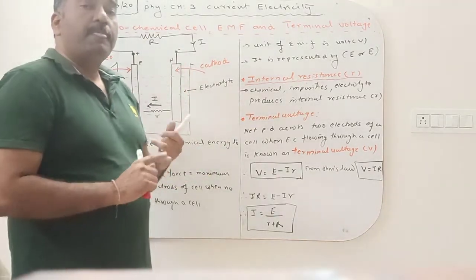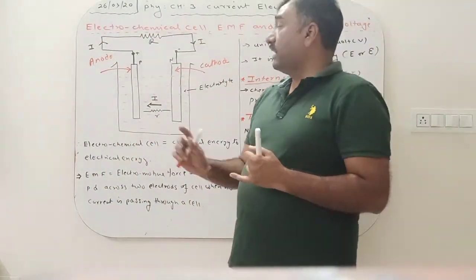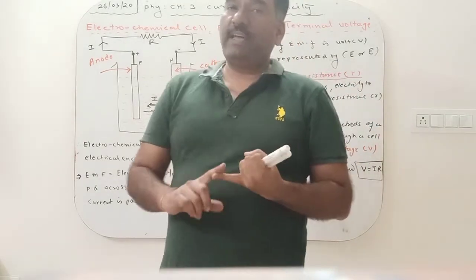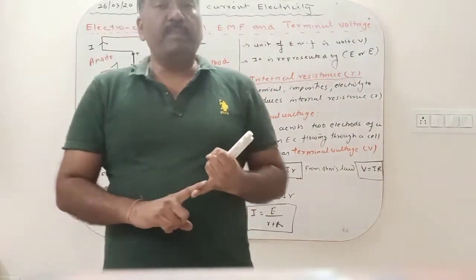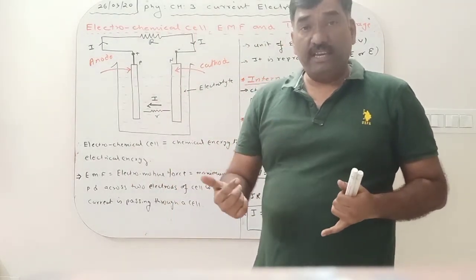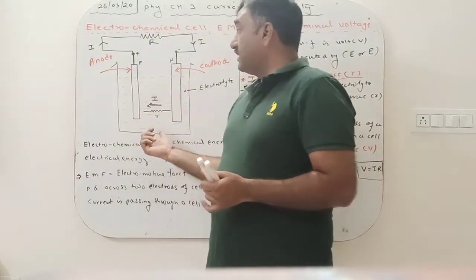Again I am repeating, what is an electrochemical cell? An electrochemical cell is a device which is used to convert chemical energy into electrical energy. There are two types of electrochemical cell, primary cell and secondary cell. Primary is non-rechargeable, use and throw. A secondary cell can be charged again and again. Here we have a small electrochemical cell.